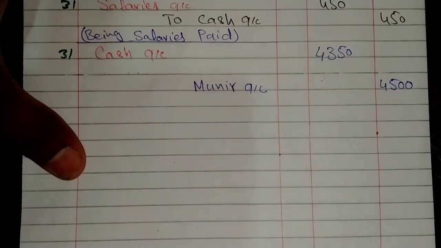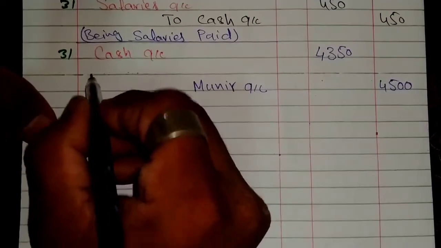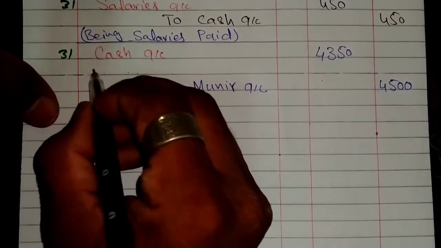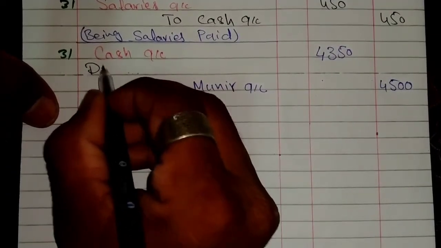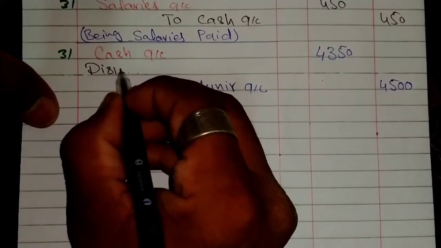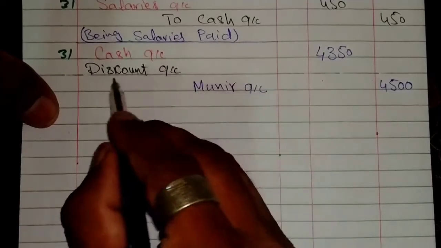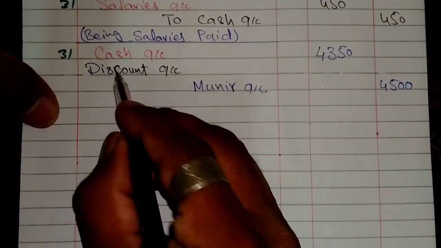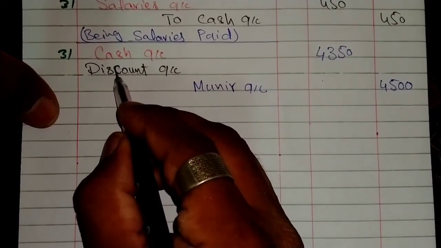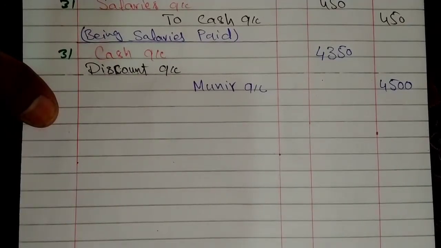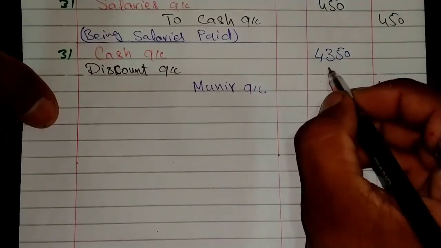The difference will be considered as discount allowed, or discount account. This is called discount allowed by Amir's business, which is $150.